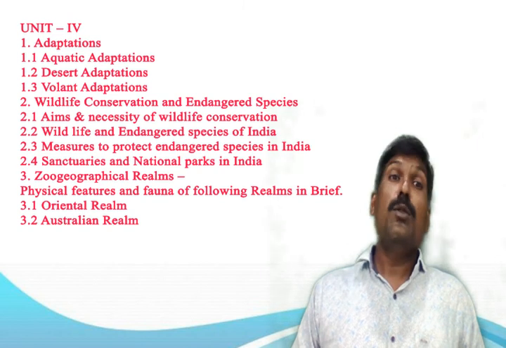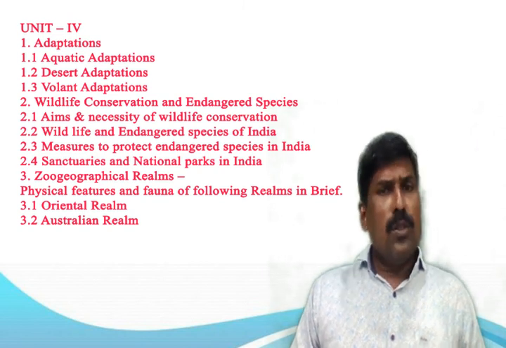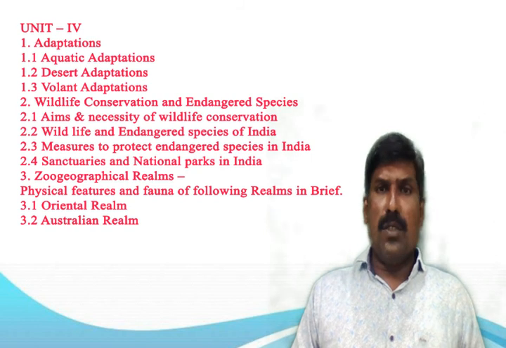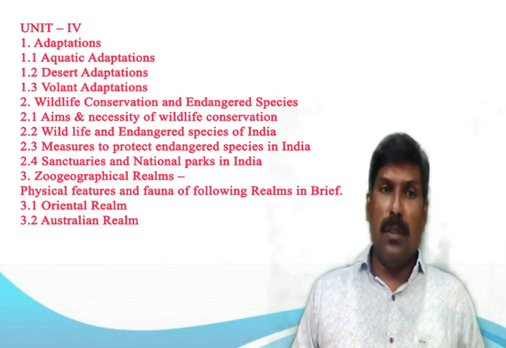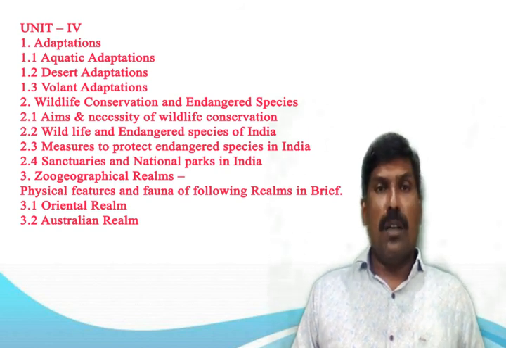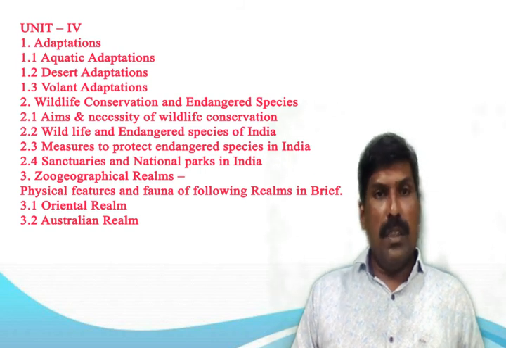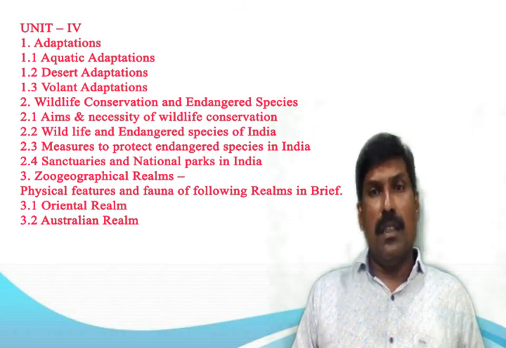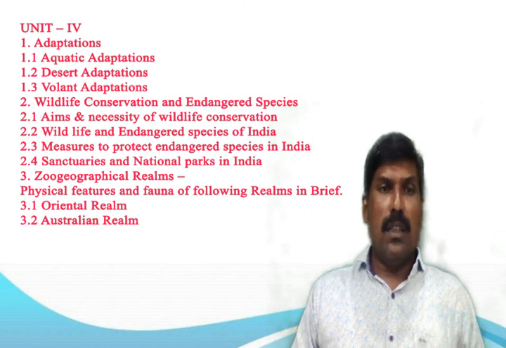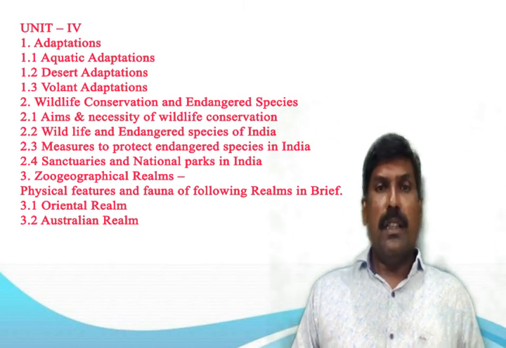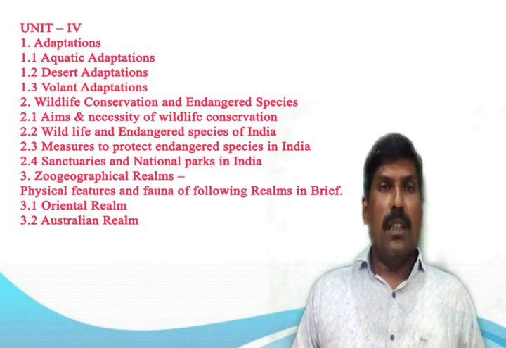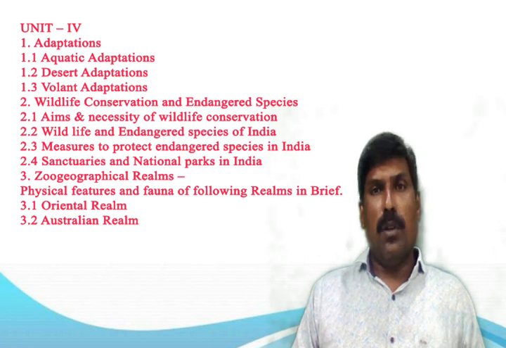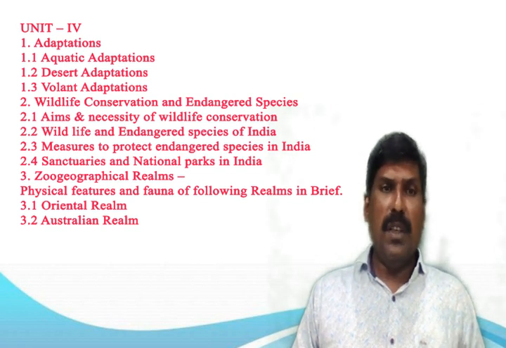The next point is zoogeography. We know zoogeography is the branch of the science of biogeography that is concerned with the geographic distribution of animal species. Then zoogeographical realms on the basis of presence and absence of several organisms, the earth can be divided into some regions. These regions are called realms. The physical features and fauna of the following realms in brief.